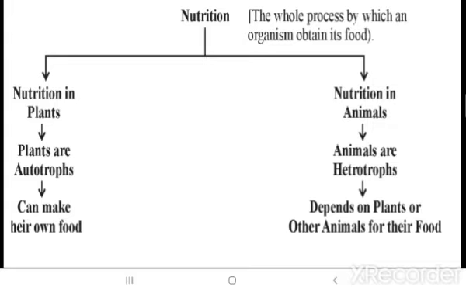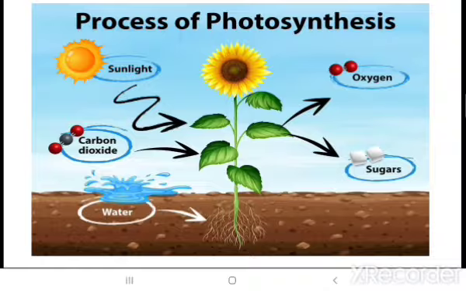So plants are termed producers, they are producing the food, and we are dependent on the producers, and thus we are termed consumers. Got it, children? Plants prepare their own food by the process of photosynthesis.